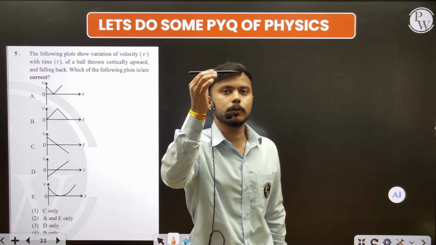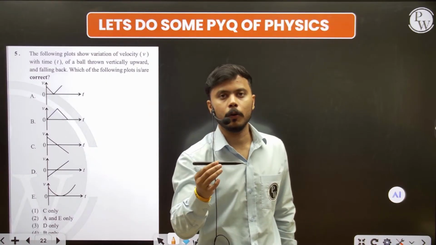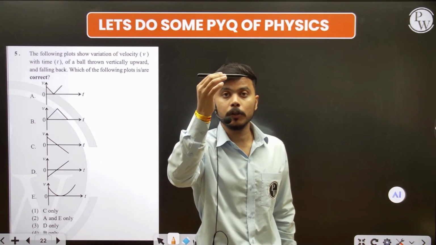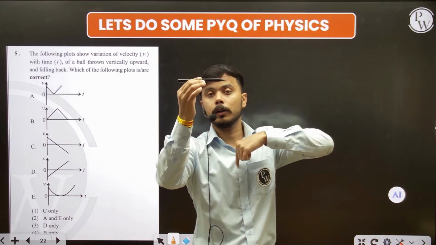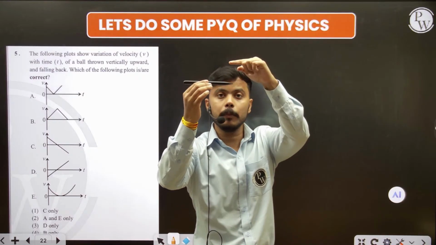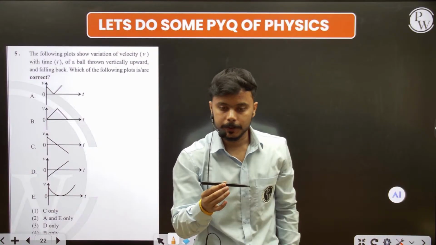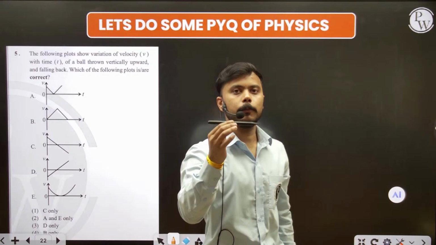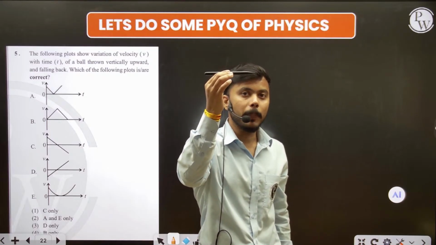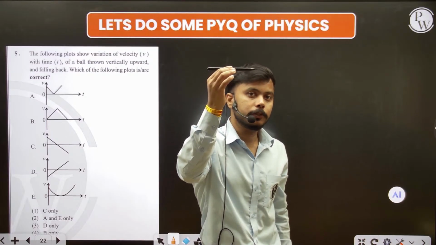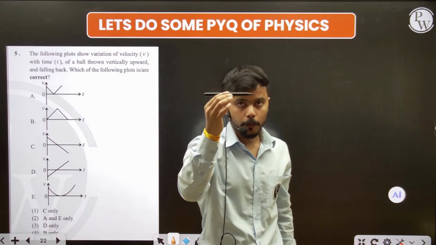And when it reaches the maximum height, then it comes back automatically. Why did I say automatically? Because I'm not going to go with the object to the maximum height and then come back with the object on the downward side. No, I just throw the object vertically upward and it reaches the maximum height, and after that it stops and then falls back.